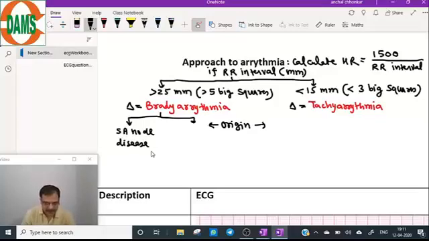How is heart rate less than 60 if RR interval is more than 25? Just do the mathematics with this formula: heart rate equals 1500 divided by RR interval. Now, the second origin is the AV node, so we call this AV blocks.